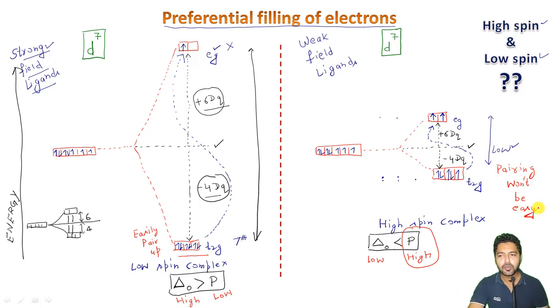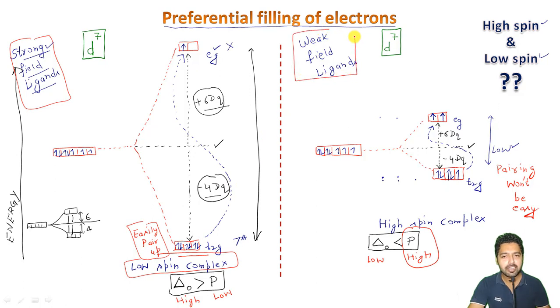Okay, so in a nutshell, strong field means easy pairing, a low spin type of complex, and delta O will be greater than P. And in case we are having weak field type of ligands, it is a high spin type of complex, delta O will be less than pairing energy, and pairing won't be easy in such a case, right?